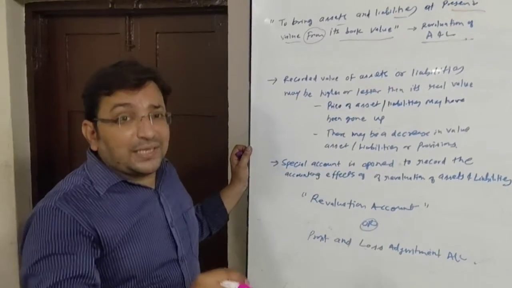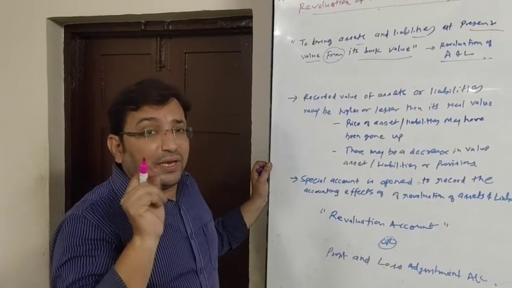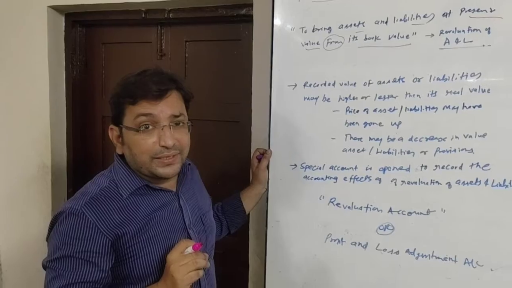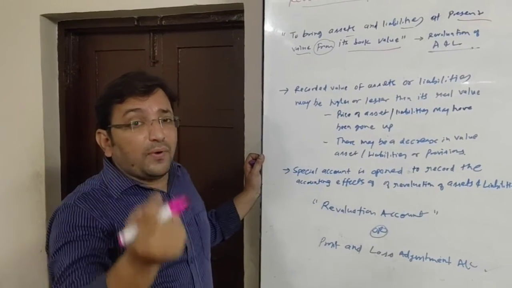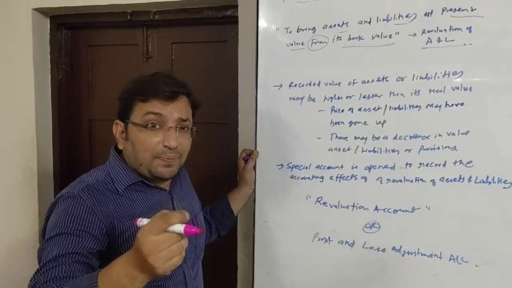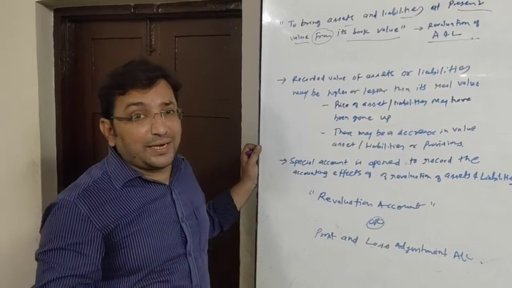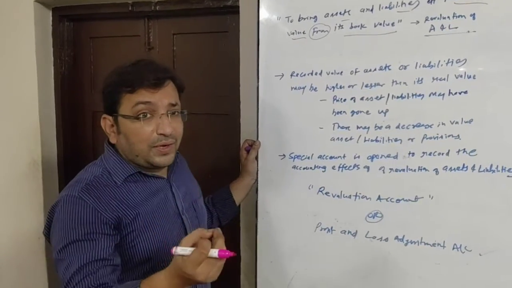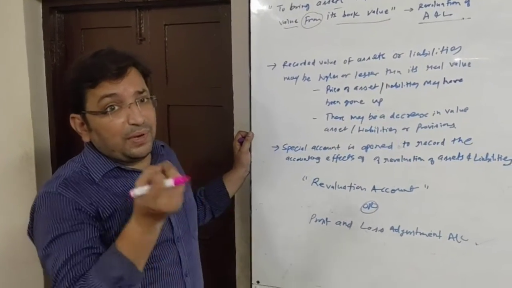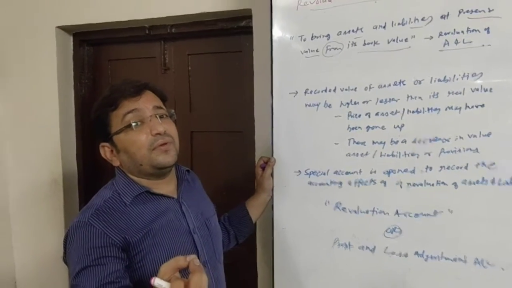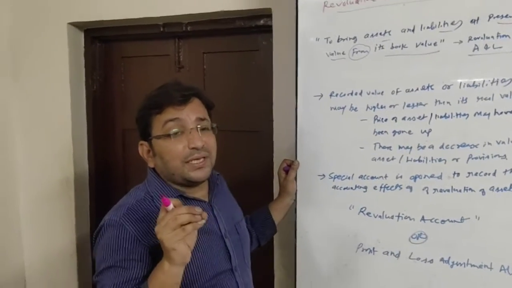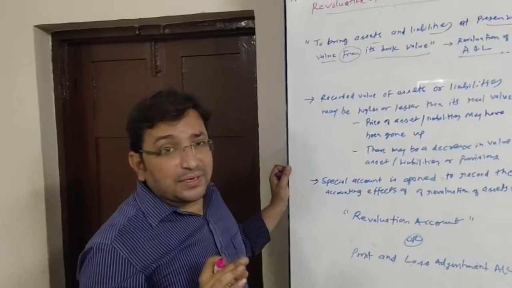So whenever there is reconstruction of partnership, we need to consider that market price. What will we do? From 2 lakh to 3,50,000, we have to bring that asset, that land and building. It was 2 lakh, in the books of account we will bring it to the 3,50,000. So this process is known as revaluation of asset.